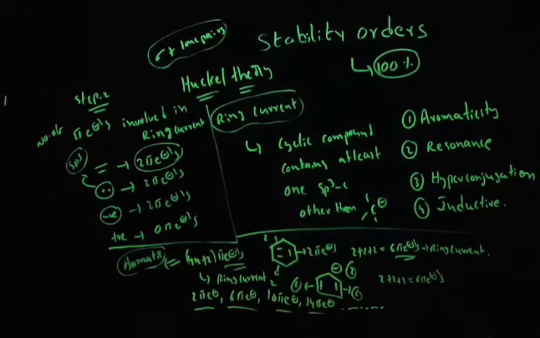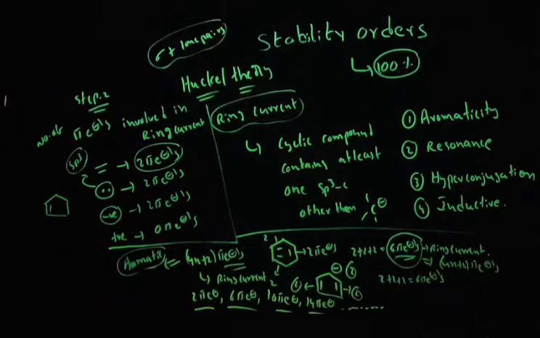You can see in benzene there is a ring current as well as it contains 6 pi electrons. That means 6 pi electrons fit the 4n plus 2 pi electron system. Once these two conditions are satisfied, such compounds are known as aromatic compounds. For example, consider one more example.